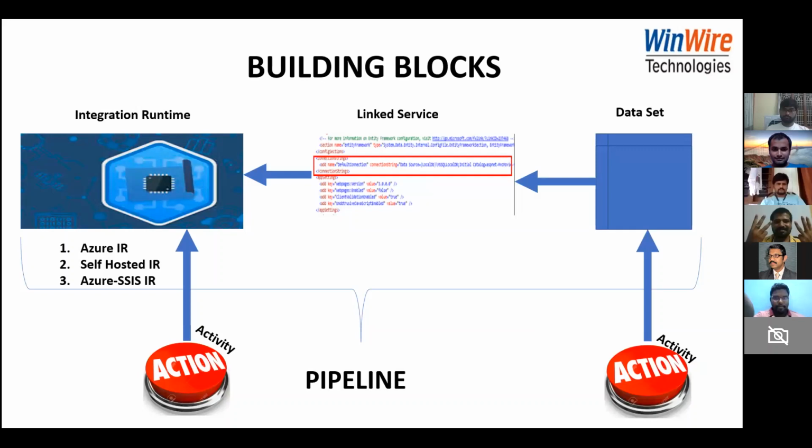This hardware can be classified into three different categories, based on the data that you're playing around with. Mostly in ADF, you will be playing around with data. Now this data can reside over the cloud, that is the public network, or it can reside in a private or self-hosted domain. So you have Azure IR, which basically means that Microsoft or Azure will give you the hardware to handle the computation part. But if the data resides on a self-hosted network, then the self-hosted network will be responsible for the computation part, and it will help the ADF pipeline to do the computation for it.